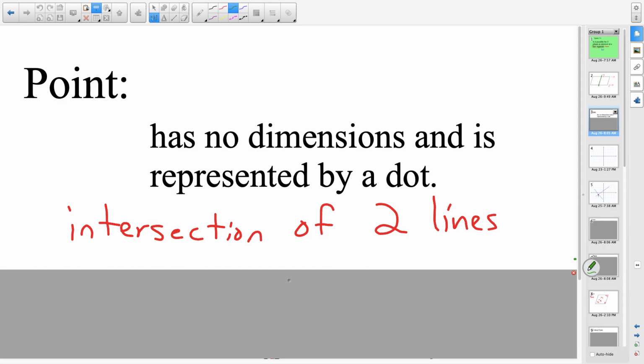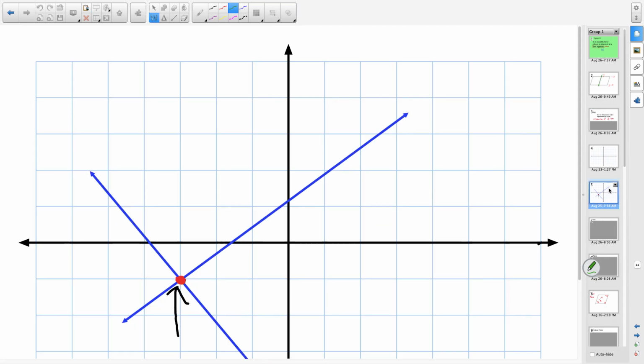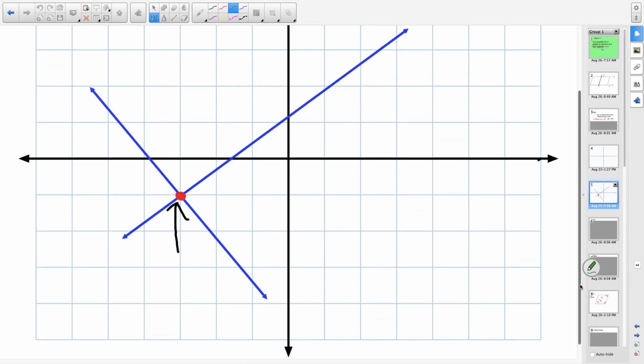That dot can be formed by the intersection of two lines. So when these two lines intersect, they form this point here, which typically you'll name as P or X or Y. They give it a name.